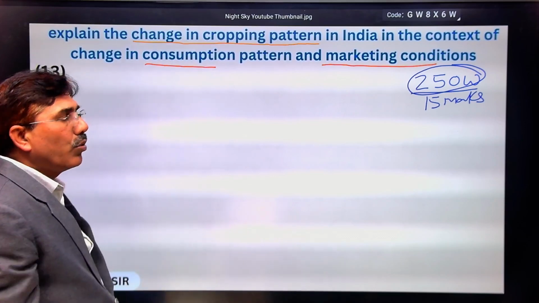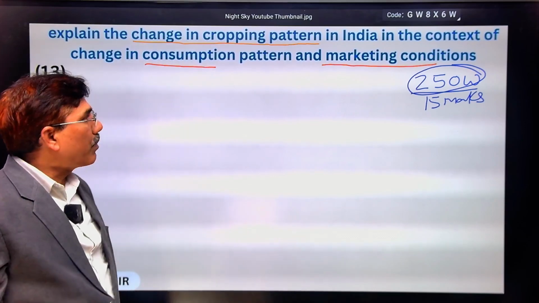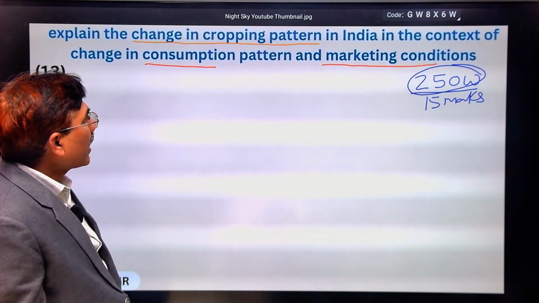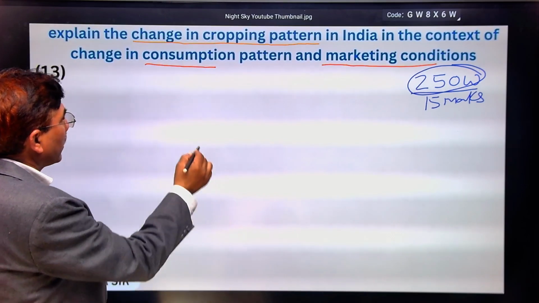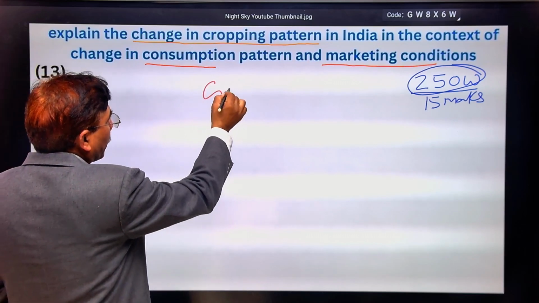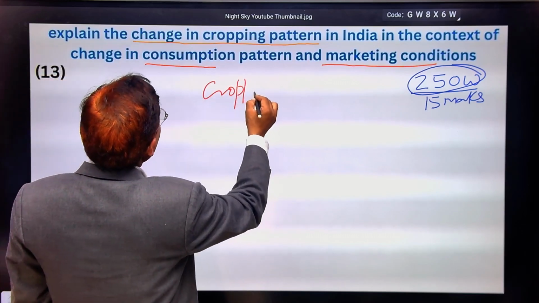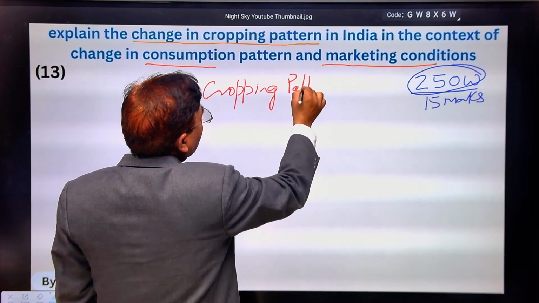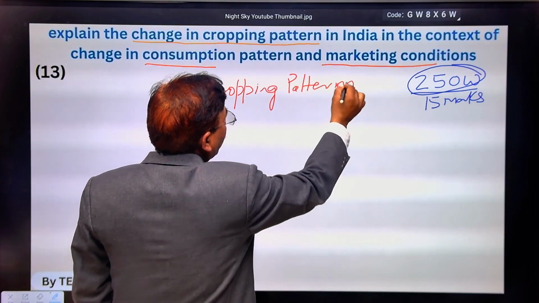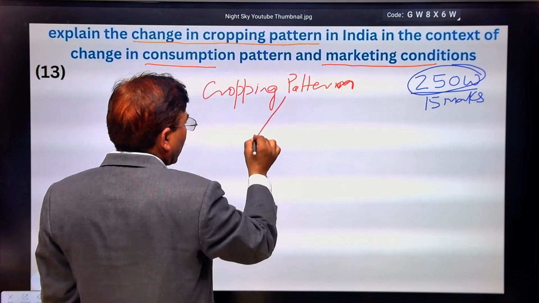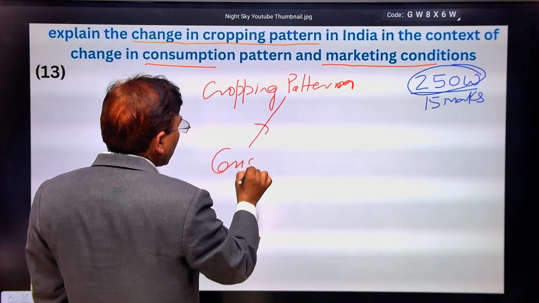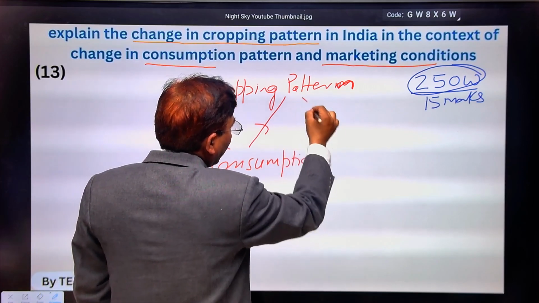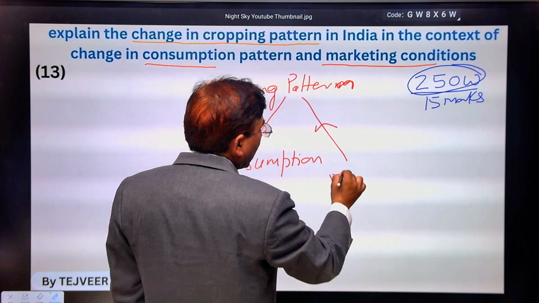It means there are two determinants of changing cropping pattern, consumption and marketing conditions. The focus is cropping pattern, which is decided by two factors: one is consumption, the other is marketing conditions.